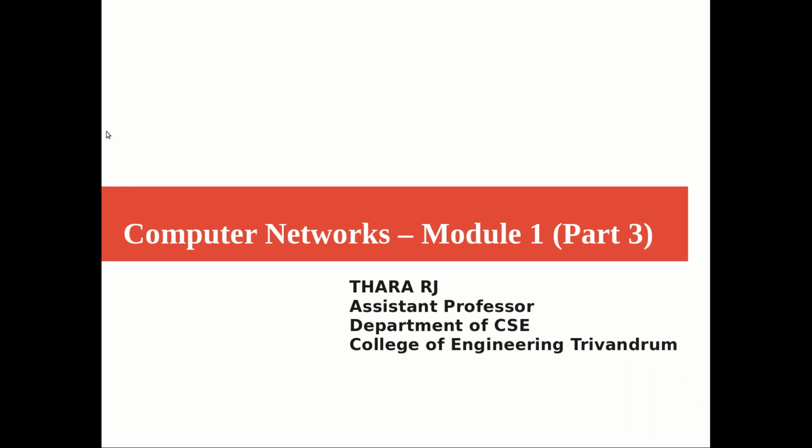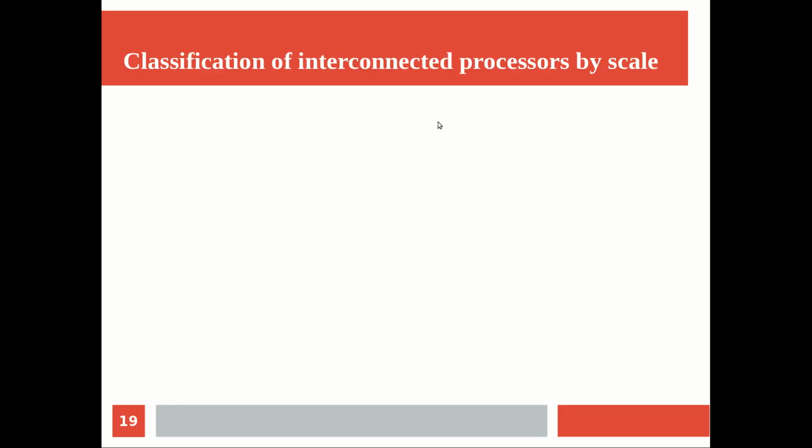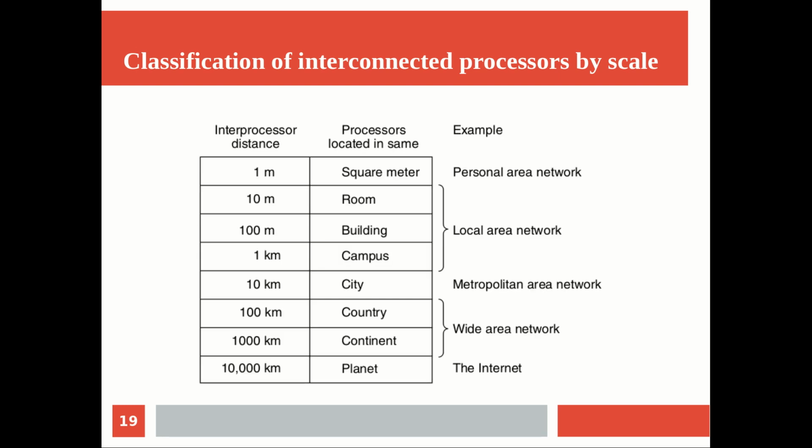So in part 1 and part 2 we covered the basics of computer network with some detail about the criteria, goals, and we saw some of the applications of computer network. Now we move on to something called the classification of computer networks by scale. So how can you classify a computer network into different categories by scale? Scale in the sense of the size of the area covered by the computer network.